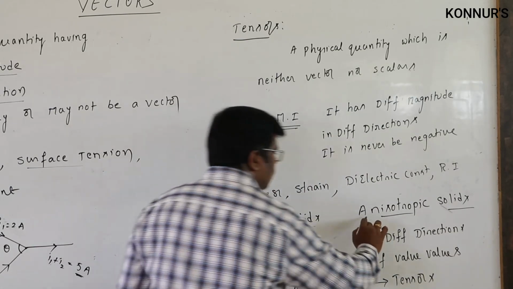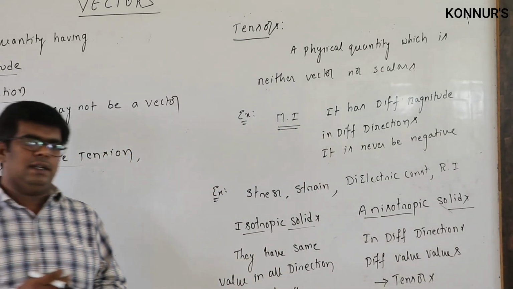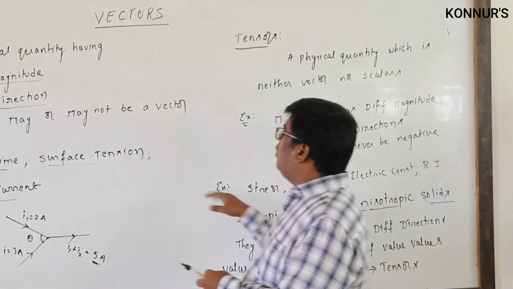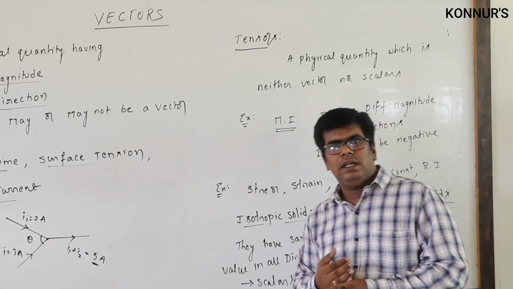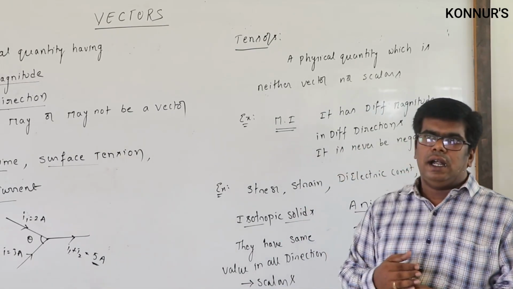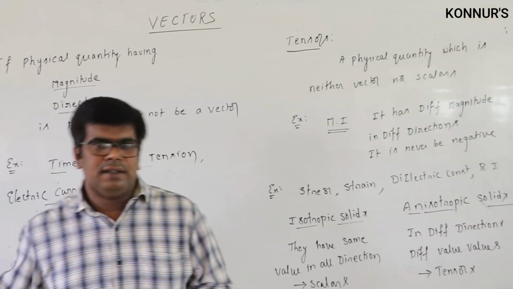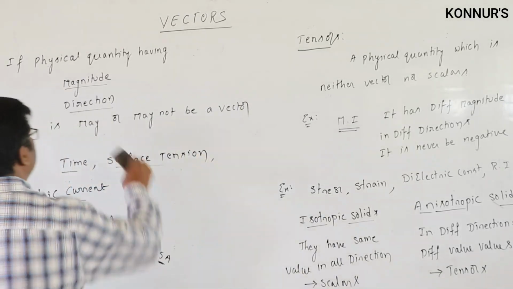So in anisotropic solids. Next, we are going to discuss the next concept, called how to represent a vector mathematically, geometrically, and next we are going to discuss how many types of vectors are there. So what are the types of vectors? Those discussions will be there.